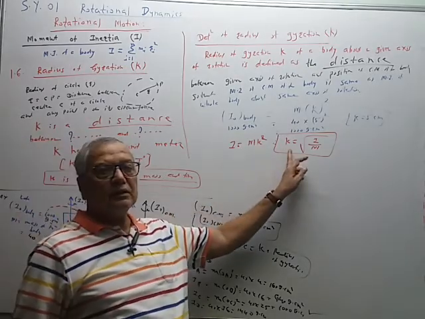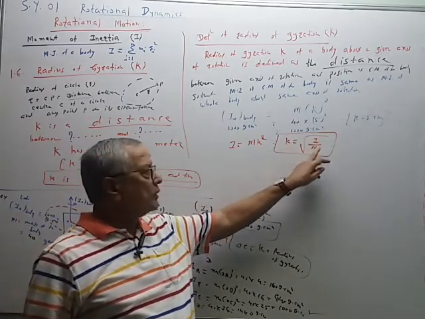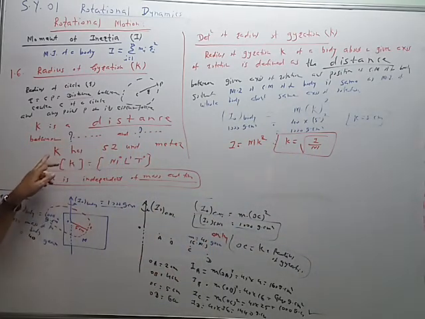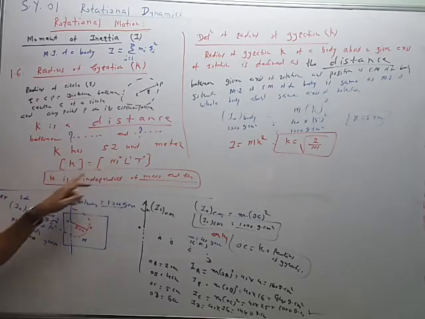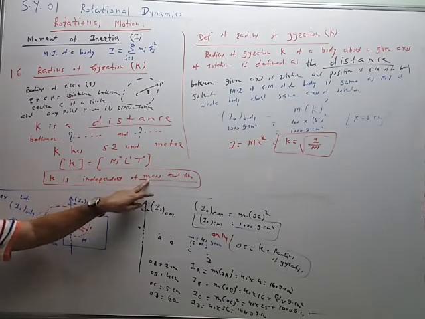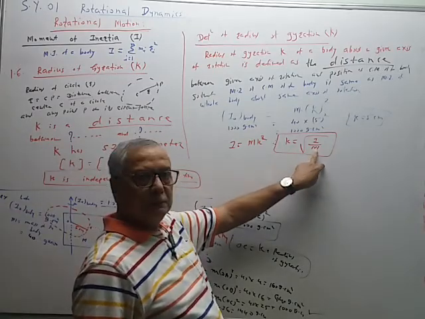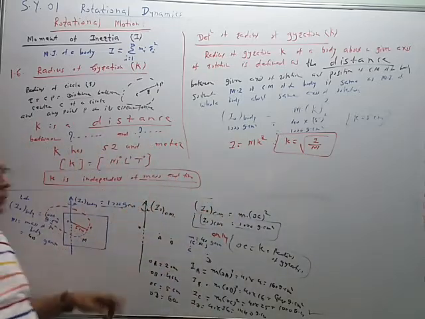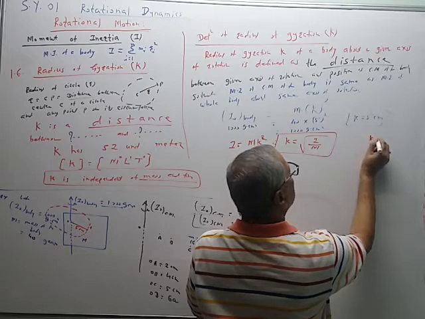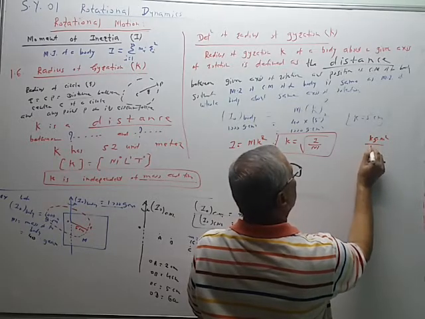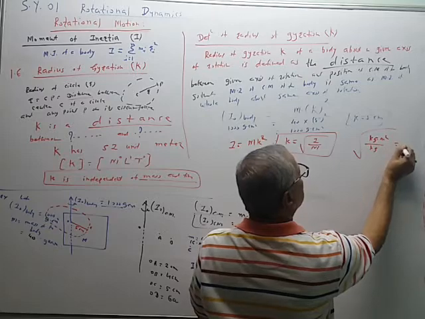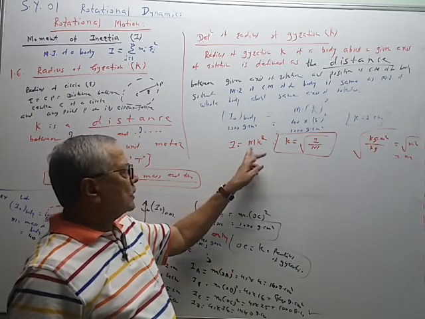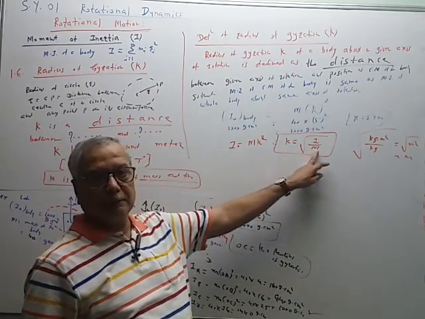So what do we think about this equation? Radius of gyration depends upon the moment of inertia of the body and mass. And what did we just see here? The moment of inertia, sorry, radius of gyration has dimension M raised to 0. Therefore K is independent of mass. Even though m appears in the formula, the value of radius of gyration does not depend on mass; it is independent of mass. So this numerator has unit kg meter square, and this is only kg. So kg will get cancelled. So this is equal to root of meter square, and therefore it is meter. So radius of gyration is independent of mass of the body.